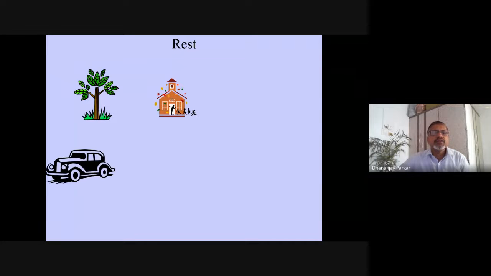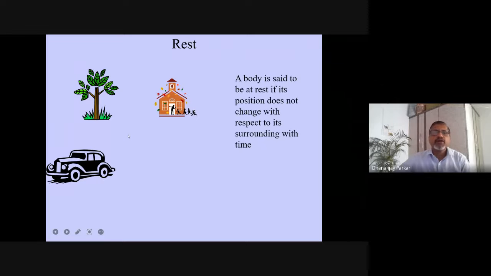So already you know that these plants and this house are at rest with respect to any other thing. So rest and motion, we have studied, are relative terms. So this is rest. Okay. A body is said to be at rest if its position does not change with respect to, and the words with respect to are very, very important, or with reference to its surroundings, with time. If with time its position is not changing, then we can say that it is at rest.